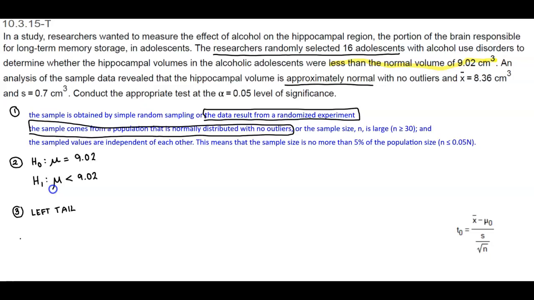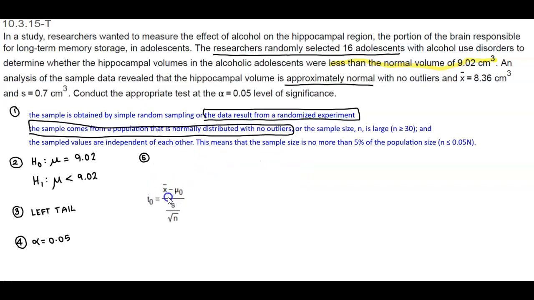Then in step number 4, what is the significance level? Well, in the problem, it's telling us that we're testing at a 0.05 significance level. So we know that the significance level is 0.05. Now what we want to do is determine the test statistic. So here is the formula for the test statistic.